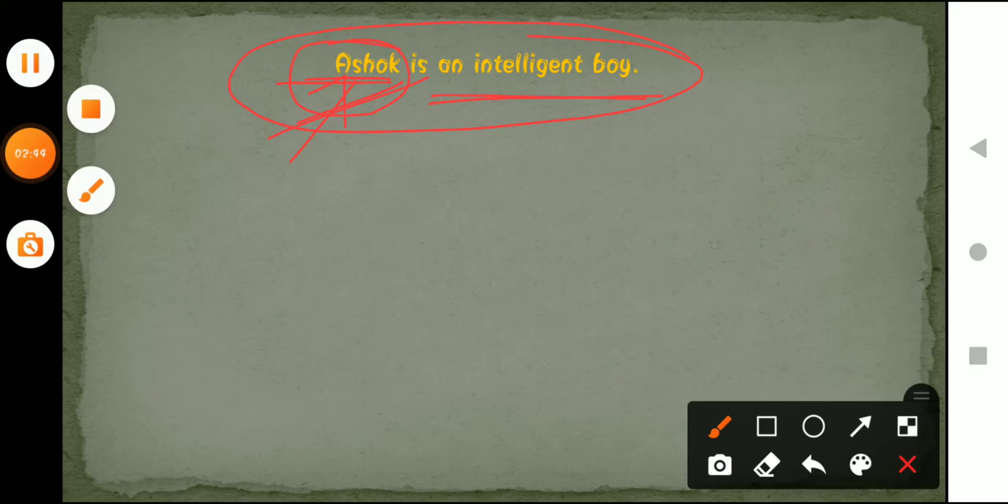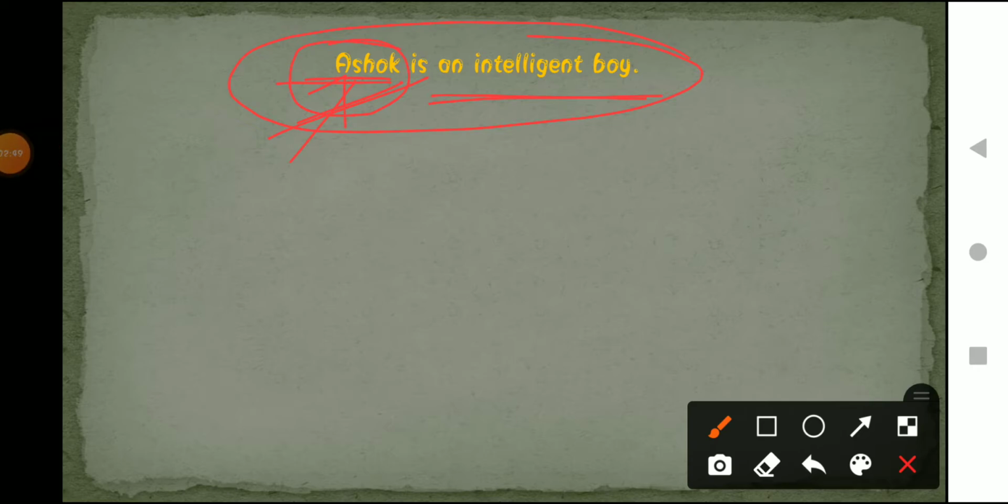Subject is the first part of the sentence that tells us about the person or the thing about which the sentence is.